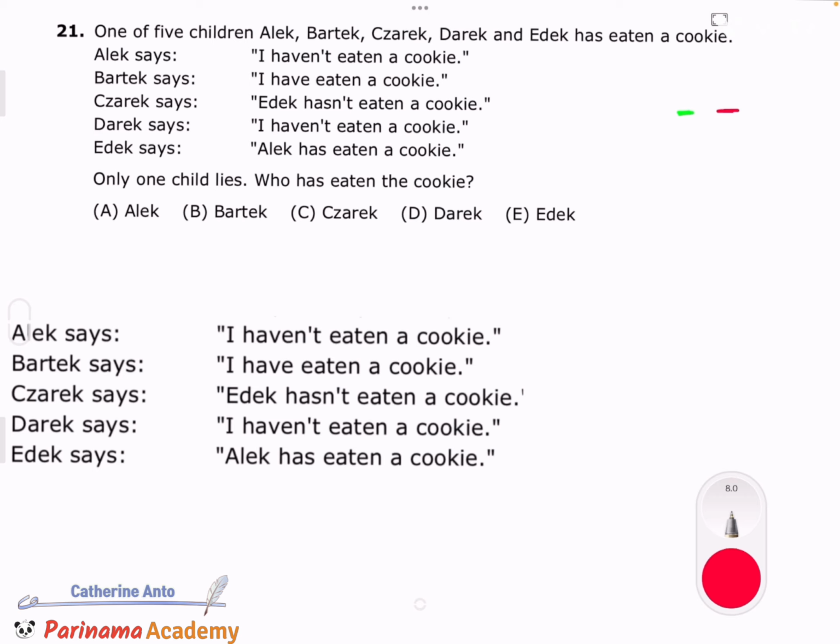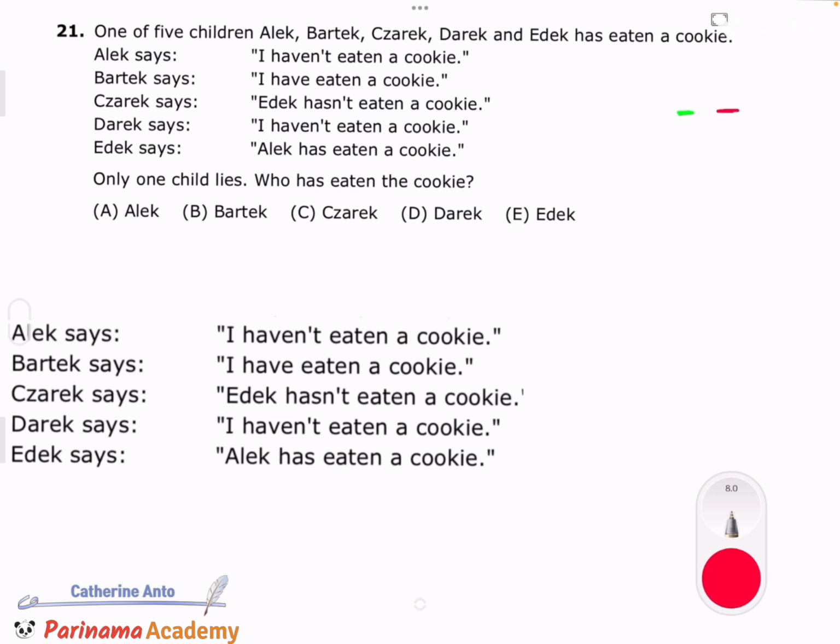One of 5 children, Alec, Bartek, Zarek, Derek, and Edith, has eaten a cookie. Alec says, I haven't eaten a cookie. Bartek says, I have eaten a cookie. Zarek says, Edith hasn't eaten a cookie. Derek says, I haven't eaten a cookie. Edith says, Alec has eaten a cookie. And only one child lies, so who has eaten the cookie?